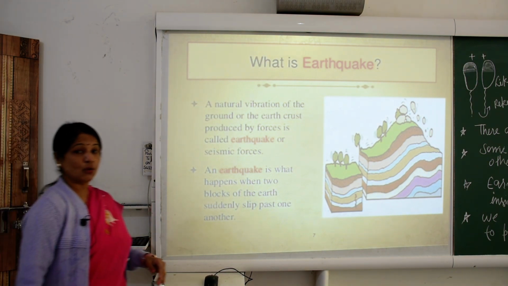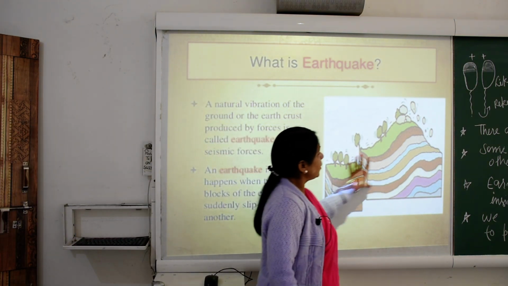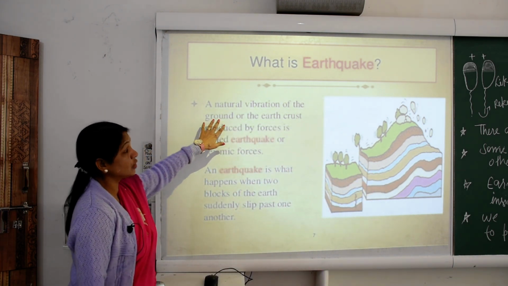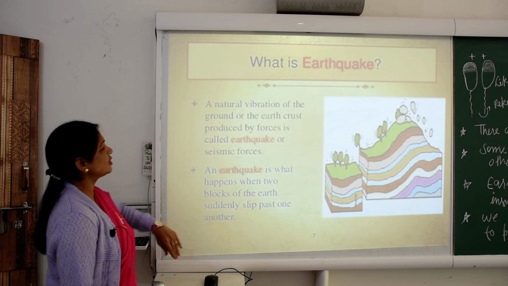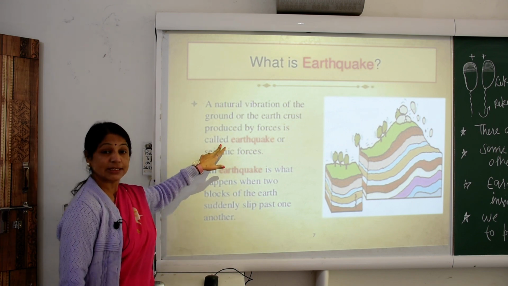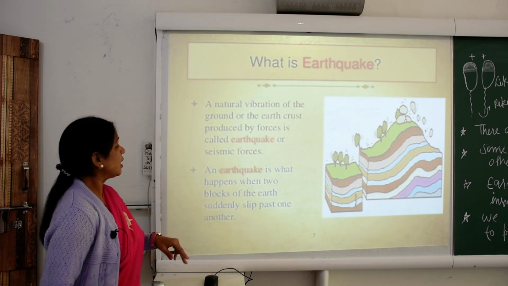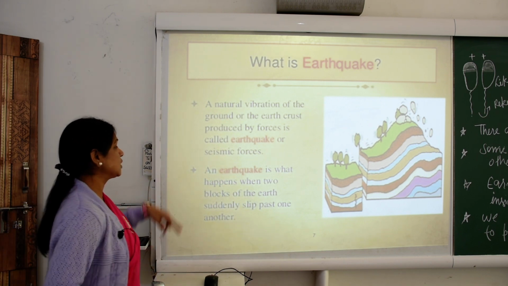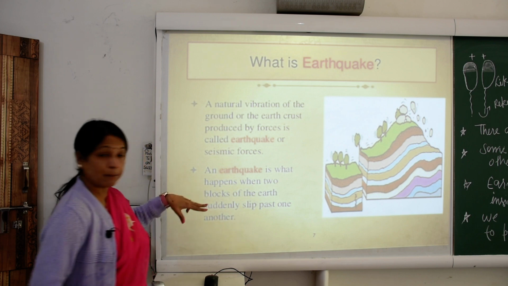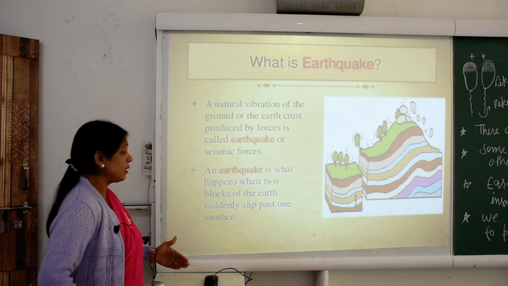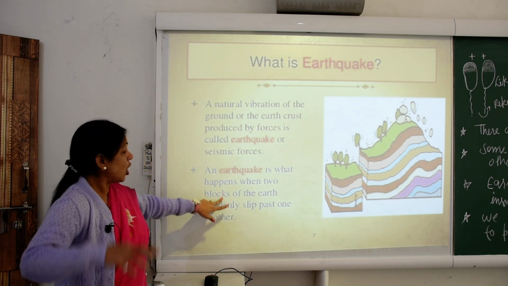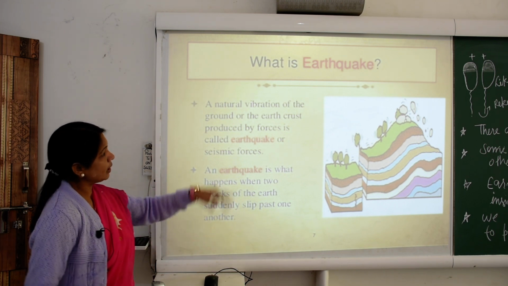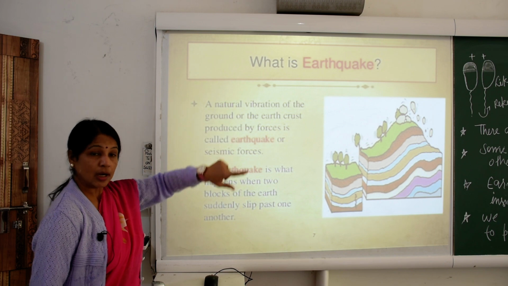Now further we are going to see with this picture what happened here. Unnatural vibration of the ground or the earth crust produced by forces is called an earthquake or seismic force. An earthquake is what happens when two blocks of the earth suddenly slip past one another. It is called the earthquake.